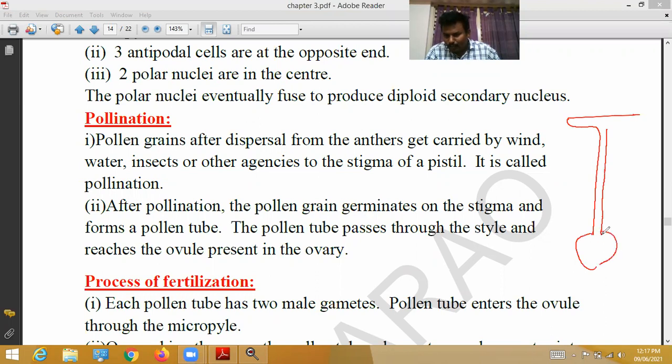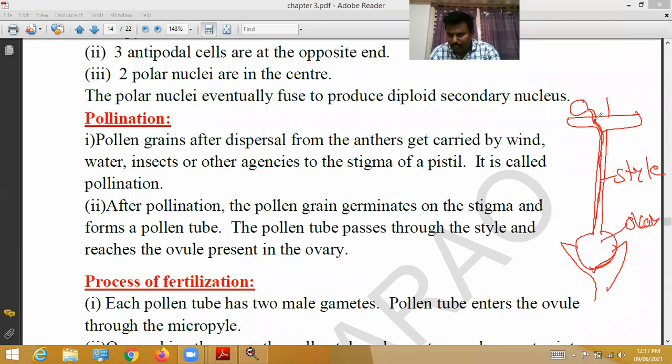See here, this is the ovary. This is the style. This is called the stigma. When the pollen grains land on the stigma, they germinate and form a long, small tube. That long, small tube is called the pollen tube. The pollen tube passes through the style and reaches the ovule.